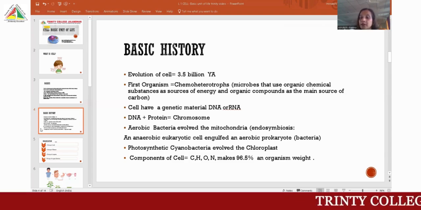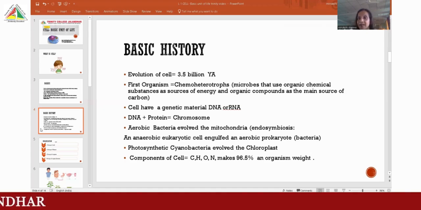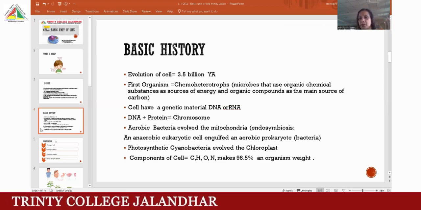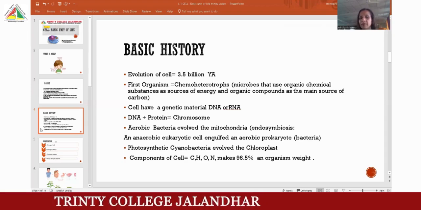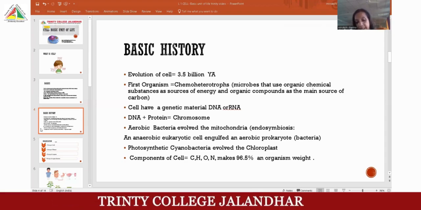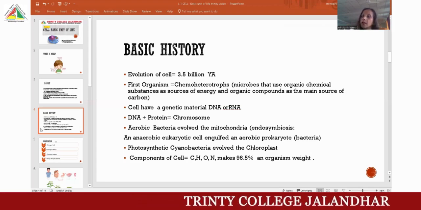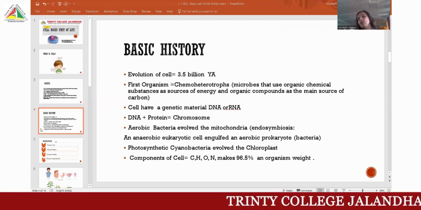Now, the cell has genetic material. They have DNA or RNA as genetic material, depending upon the cells. Might be a plant cell having DNA as genetic material. Sometimes some viruses have RNA as genetic material. Depending on the species, the genetic material may vary. But this genetic material plus protein is called chromosome.